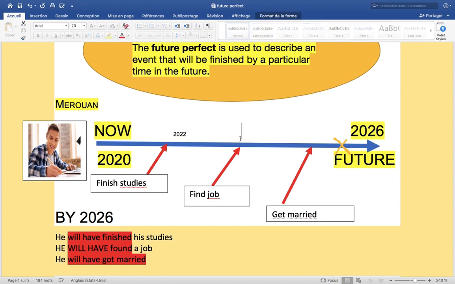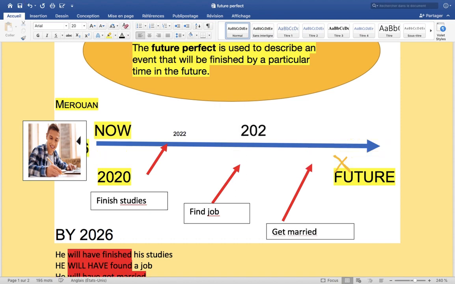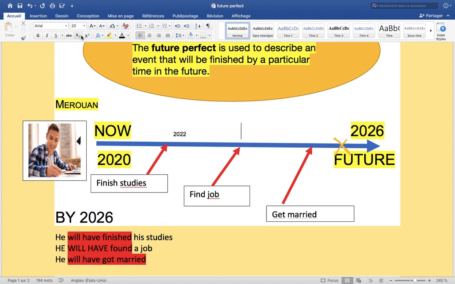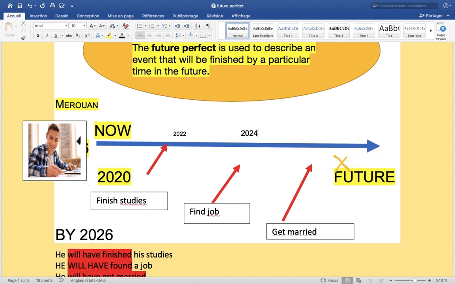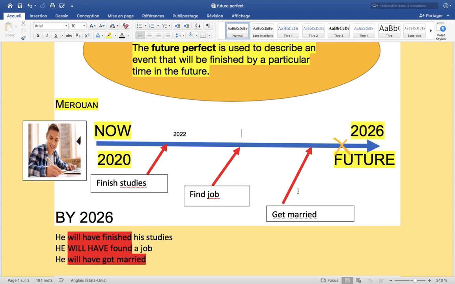Then we move 2 years again, which means 2024. I'm sorry, one minute so as to understand. So in 2024 he will find a job. Then we have get married.